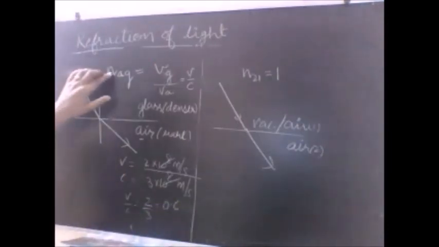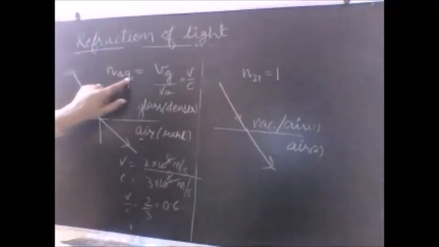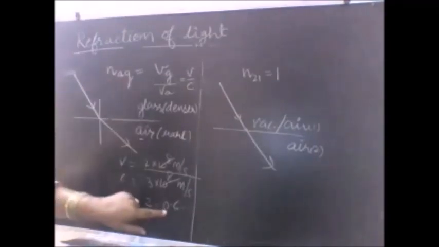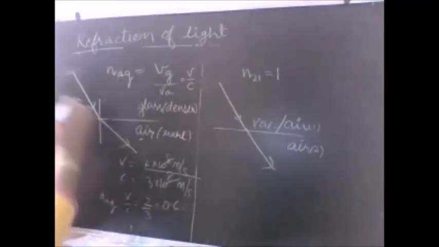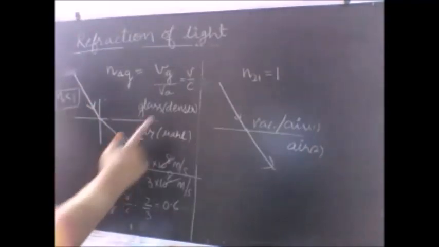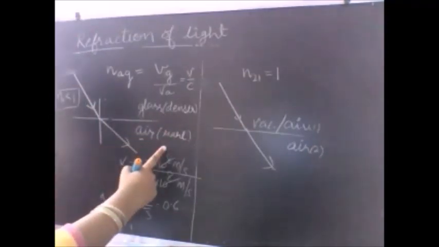That means refractive index of air with respect to glass is 0.6, which is less than 1. That means we can get the refractive index less than 1 in case the light is going from denser to rare medium.